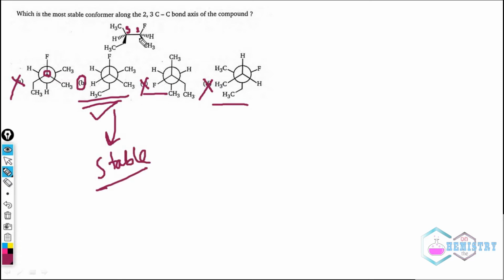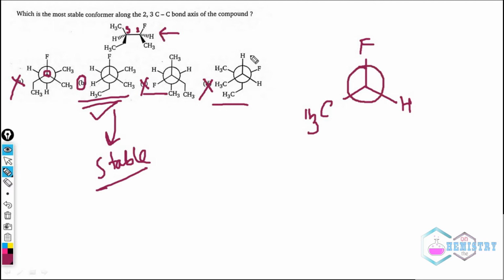But if someone asks us, if this is a sawhorse or flying wedge projection, and someone asked us to convert this to Newman, how can we convert it? It is very easy. You can see, if we see from this direction, the fluorine is on the above, the CH3 falls on the left and the H falls on the right hand side. So this will be like this. There will be fluorine, there will be CH3 on the left hand side, and there will be hydrogen on the right hand side, and this bond will form on this line.